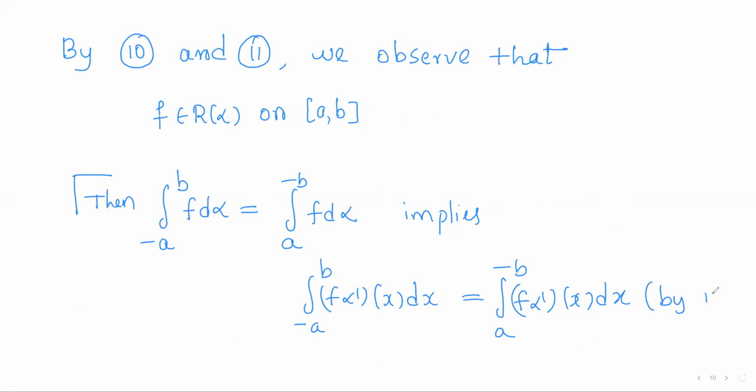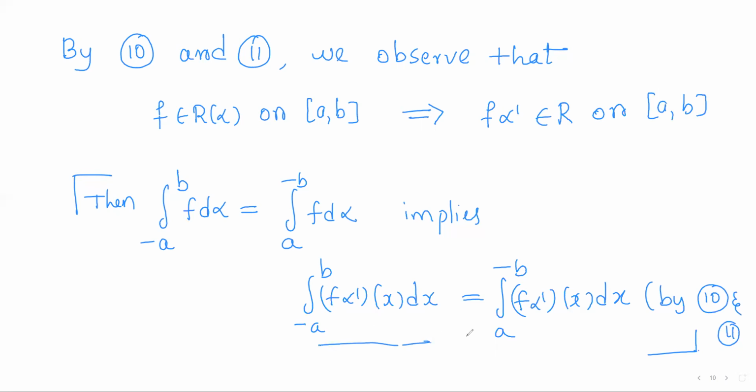So by 10 and 11, these two lower and upper integrals are equal, which implies f into alpha dash is Riemann integrable on closed interval [a, b]. Now converse, assume that f into alpha dash is Riemann integrable. Then these two integrals are same.